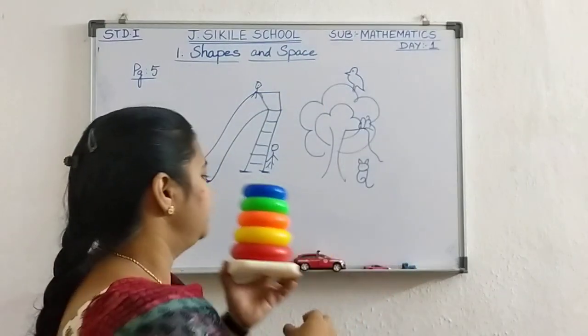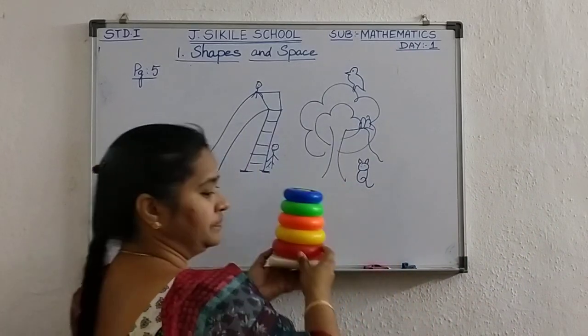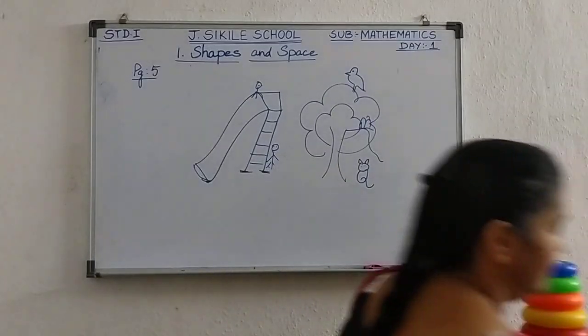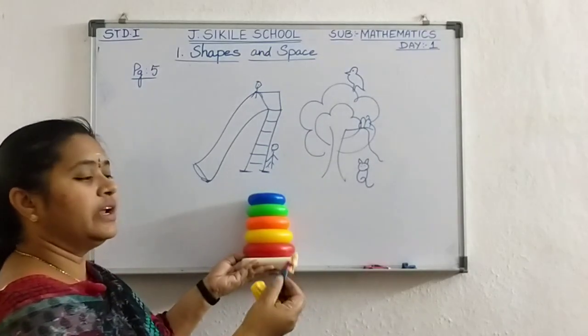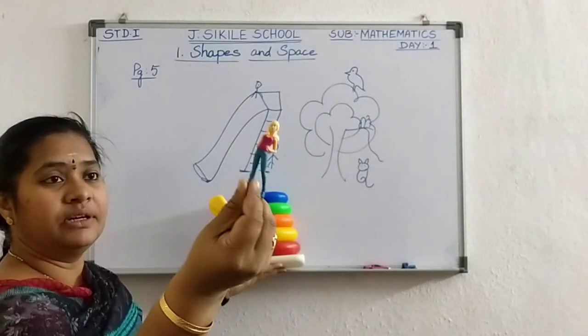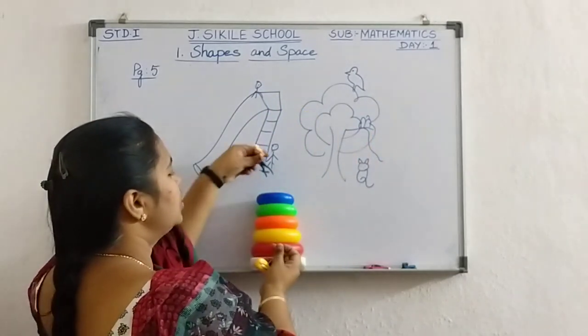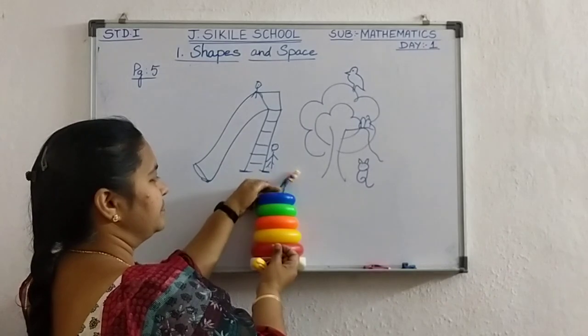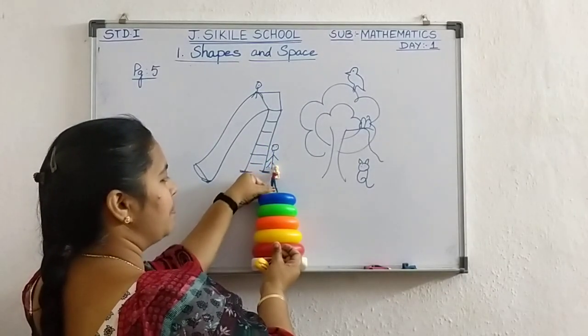Okay. Now here, I have a toy Barbie girl. One girl is there and this girl is standing on the top. Yes, see, she is standing on the top.